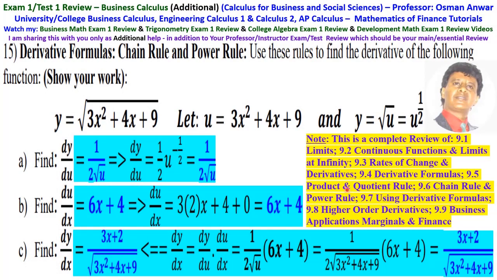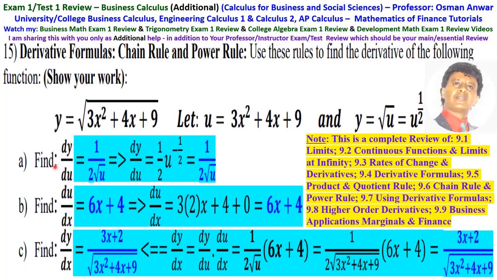Number 15 is derivative formula, again chain rule and power rule. Use these rules to find the derivative of the following: y equals square root of 3x squared plus 4x plus 9. Again, this is not easy to take the derivative as it is. Then we're going to substitute what is inside the radical by u. Let u equals 3x squared plus 4x plus 9. Then y becomes the square root of u, that is u to the half.